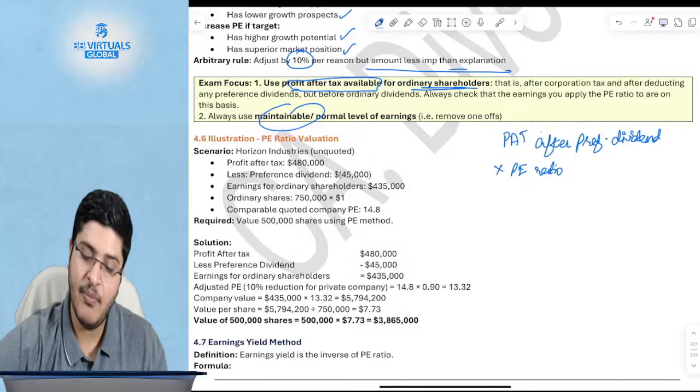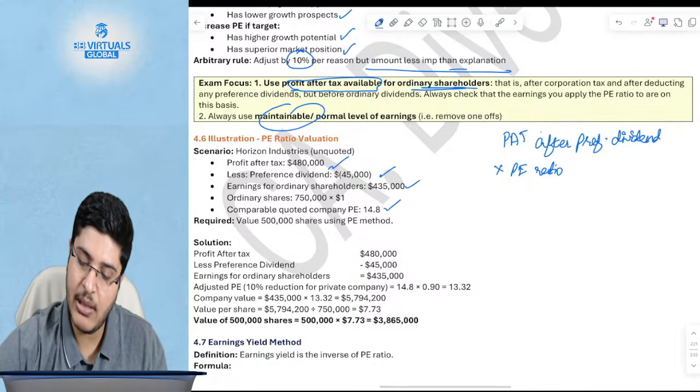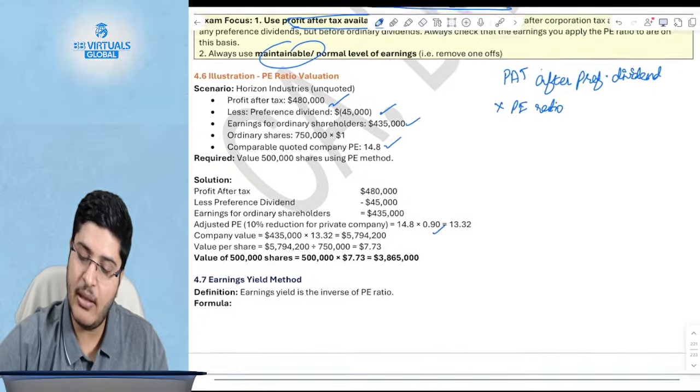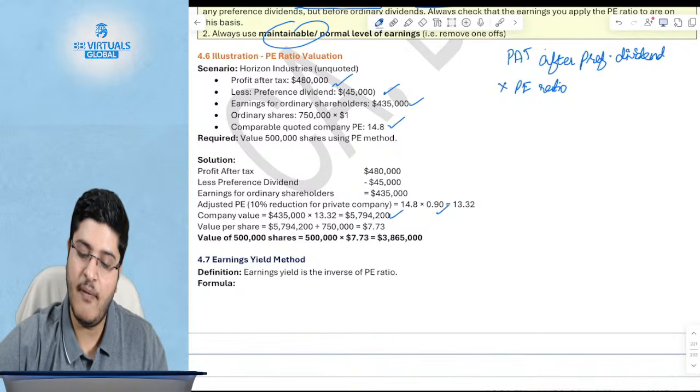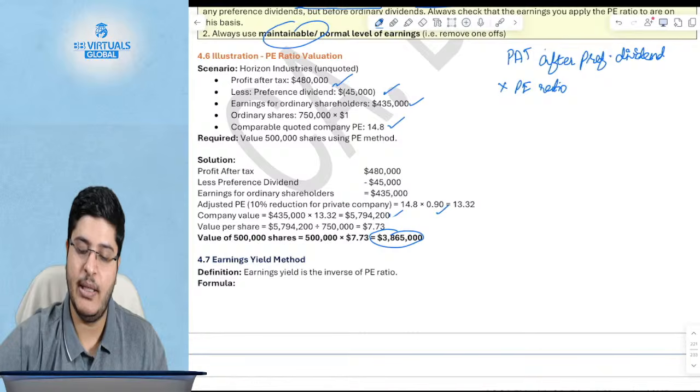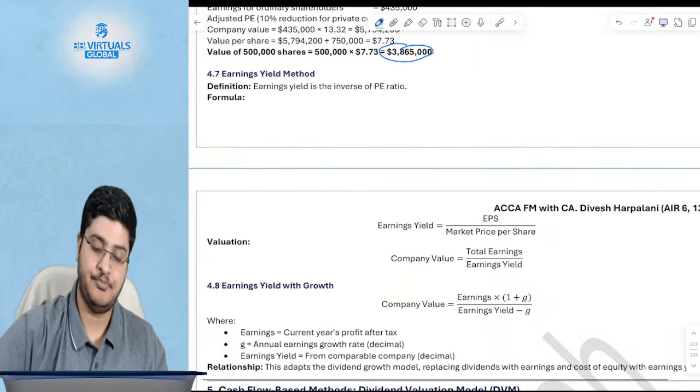There's an example given. You will take 480, you will minus the preference dividend, this is the earning, and you will multiply this by the PE ratio. But this is an unquoted company, so you will adjust the PE for the unquoted company. Then you find out the value for the company. So the value for the company is this number finally. I hope this is clear.